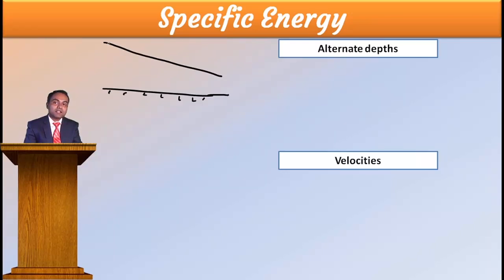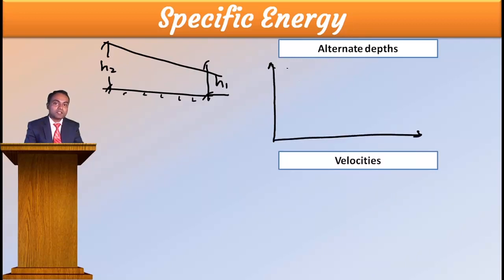I told you that this I will call H2, and this we will call H1. Then we drew a specific energy curve. It was looking like this. Here one interesting point we got, this point is your critical depth, and that energy is the minimum energy.